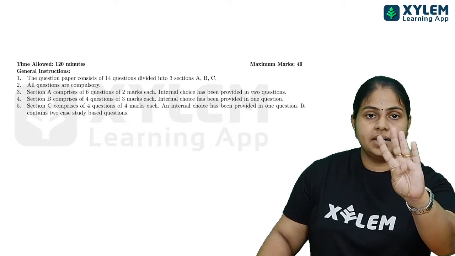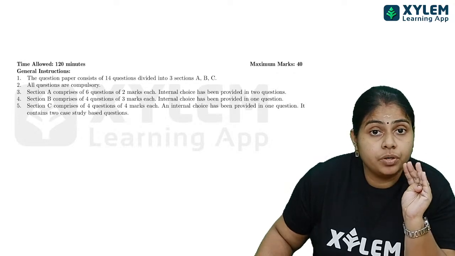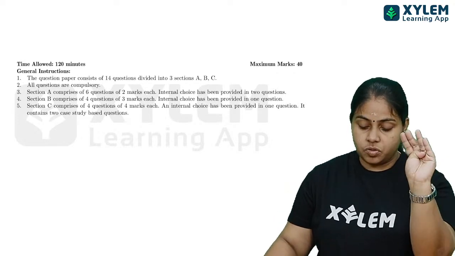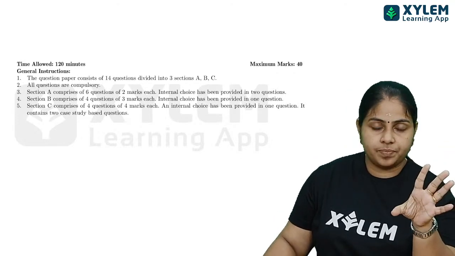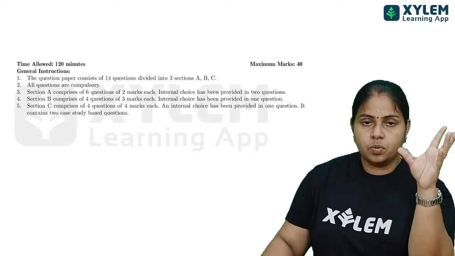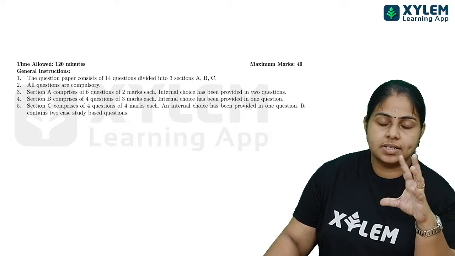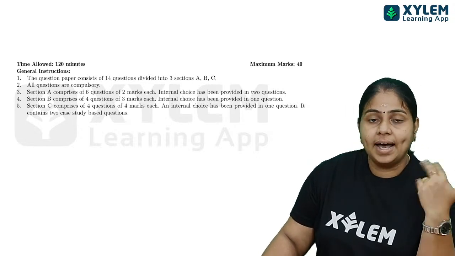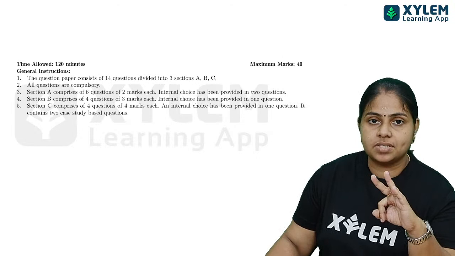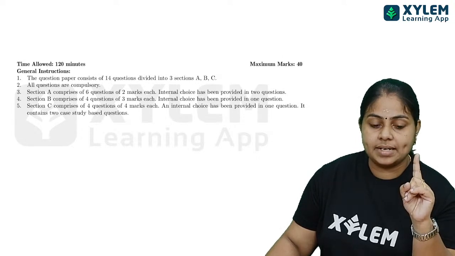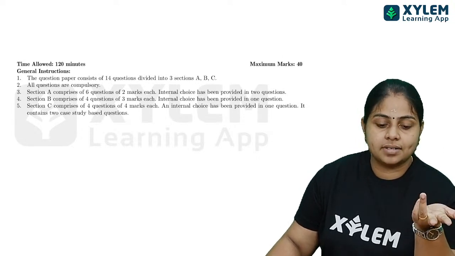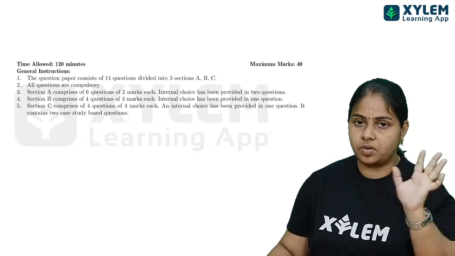In Section C we will be having 4 questions, and in that you will be getting 4 marks for each. And 1 internal choice will be there. The 2 case study questions are compulsory, and other than that you will be getting 3 questions, which means one choice also. So you have to concentrate on that question.